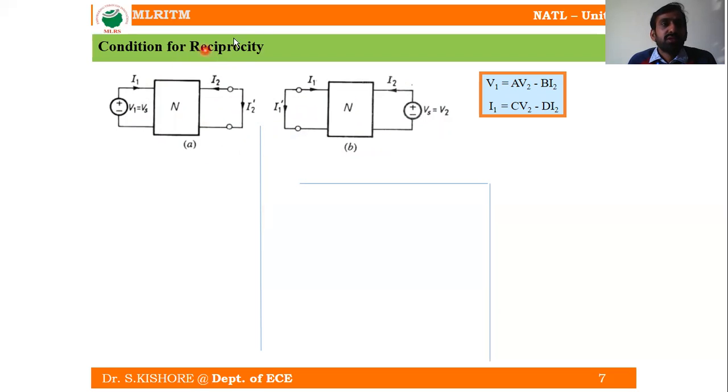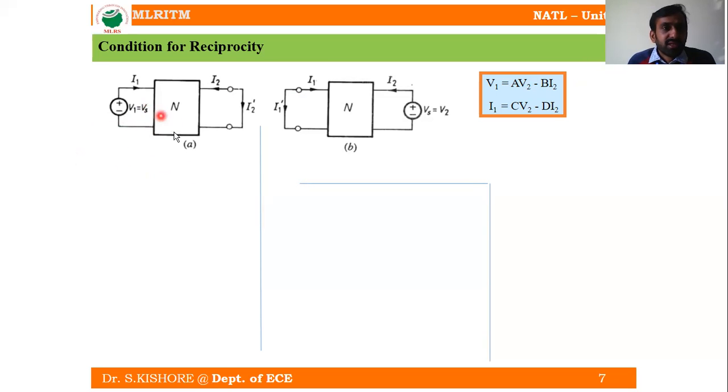We can express the reciprocity condition as follows: when this I1 dash and this I2 dash are both equal, then we can say it is reciprocal. You can obtain the reciprocity condition. For deriving the expression for this reciprocity and other conditions, let us consider again the governing equations of the transmission parameters, where V1 and I1 are the sending end variables, which are expressed in terms of the receiving end variables, V2 and minus I2.